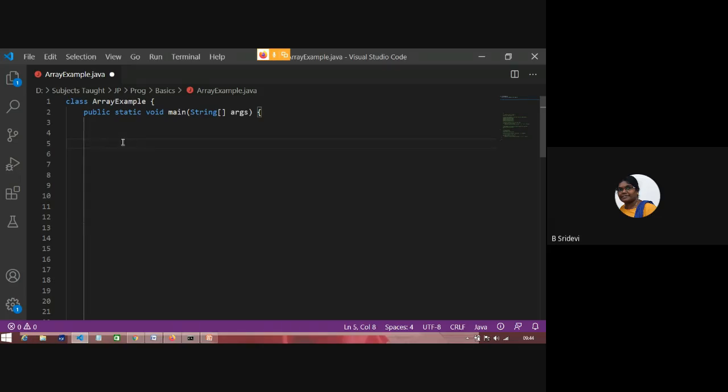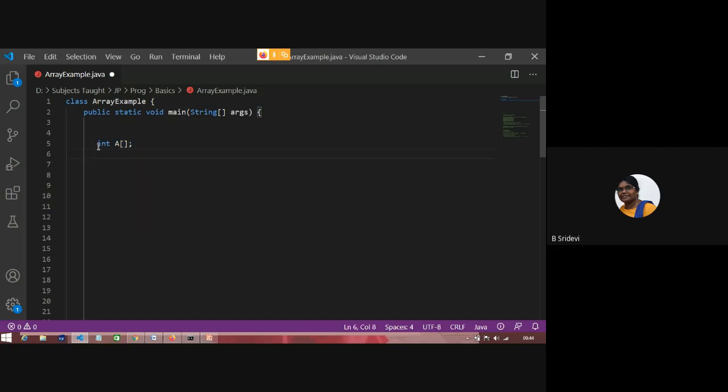So array creation is a 2-step process. First you have to create an array name like this. See, this is step 1. What is the first thing? Data type of the array. This is the array name, and this symbol is specifying that this A is an array. Even though I have declared this, no array exists. I have just declared a variable in which I can store an array.